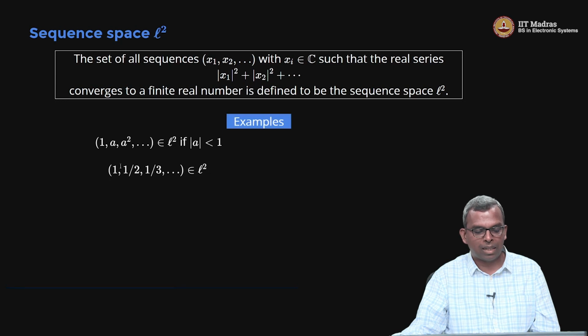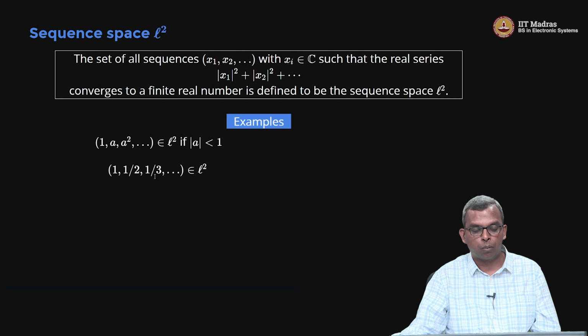So here are a couple of examples. You remember the geometric series 1, a, a squared, etc. This will belong to L2 if mod a is less than 1, right? Of course, if you square this, you get 1 plus a squared plus a to the power 4, so it will be 1 by 1 minus a squared. So if mod a is less than 1, this is going to converge, right? So that we know converges to 1 by 1 minus a squared, right?